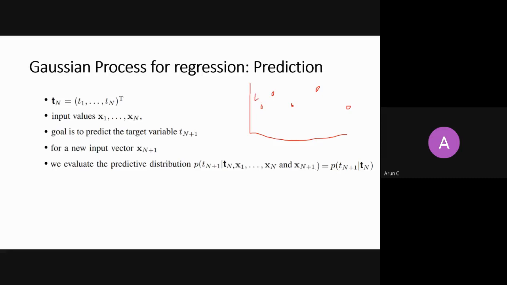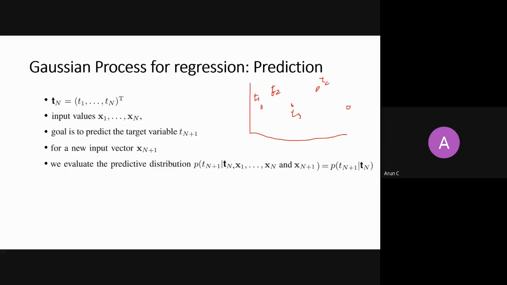So this is my T1, right? I don't know which Y could have produced this, but I know that there is a distribution over these target variables, and I know that distribution.